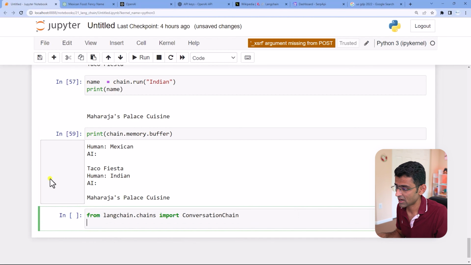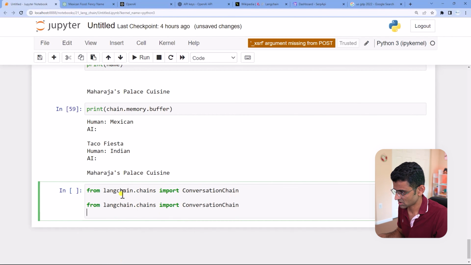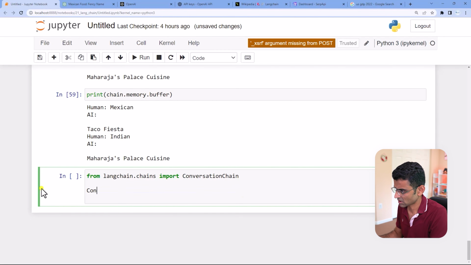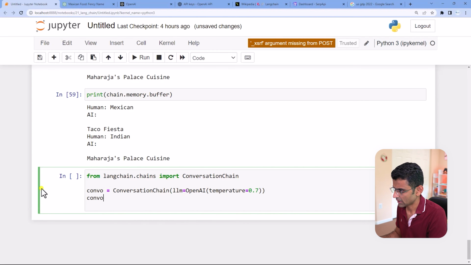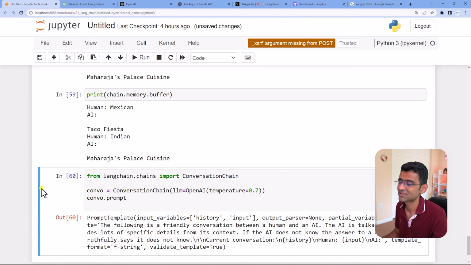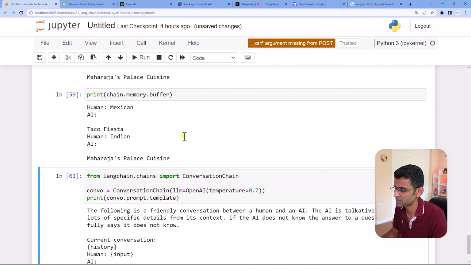LangChain provides this ConversationChain, which is just a very simple object. Let me create that conversation chain where you pass llm equal to OpenAI, temperature equal to 0.7, and I'll call it convo. Let's check the default prompt that is associated with it. See, the default prompt is this. Let me print the template associated with this. This is the default template that comes.